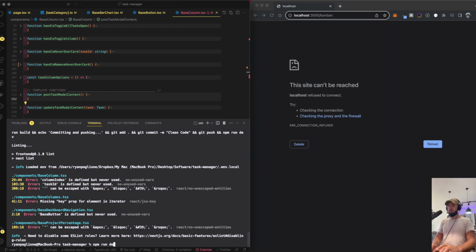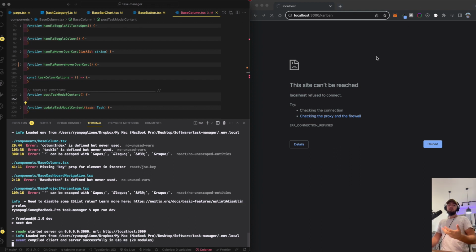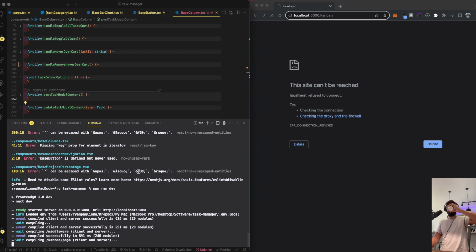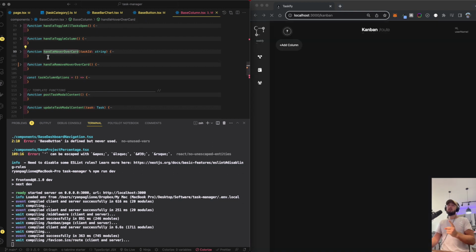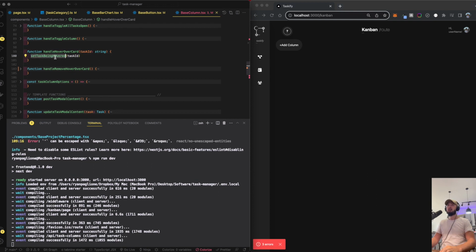Okay. That makes sense because that's just handling the hover state of some of these cards. Oh, we can't see them. That's just handling the hover state of the cards. When the task title is too long, I'll be able to show you guys in a sec if we can get this back up and running. When the title of the task is too long, I hide it, and then when you hover your mouse over it, it'll show the remaining part of the card. So how I do that is I have a handle hover over card function where I pass in the task ID, and I'm just conditionally rendering.